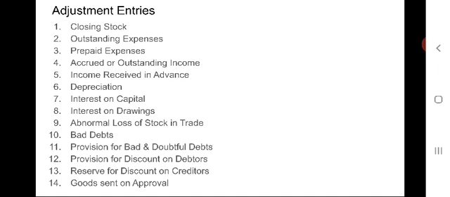And also another entry for this, interest on drawings account debit to profit and loss account. Since it is an income, it has to be transferred to the profit and loss account, so that it is shown on the credit side of the profit and loss account as an income. It is also shown on the liability side by way of deduction from the capital.